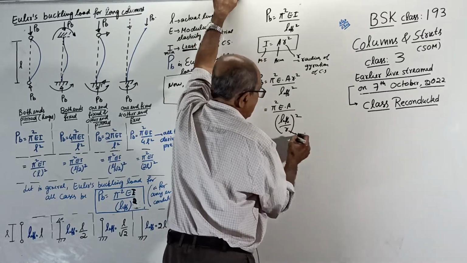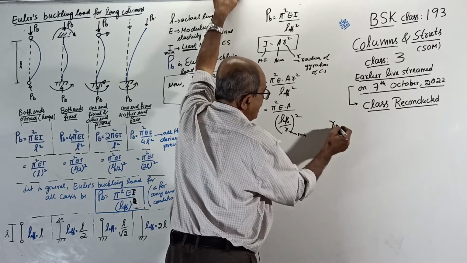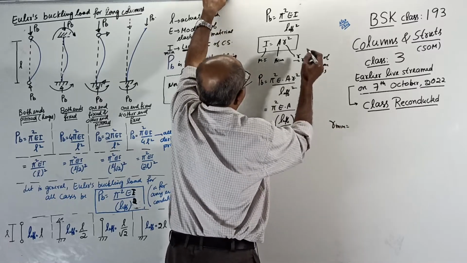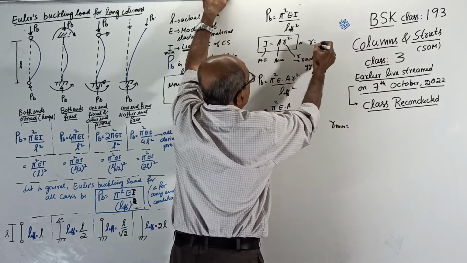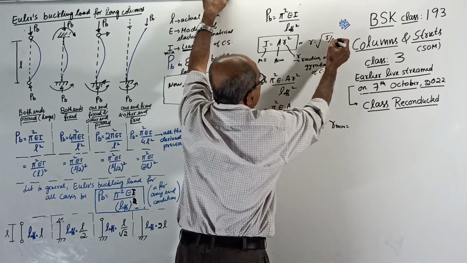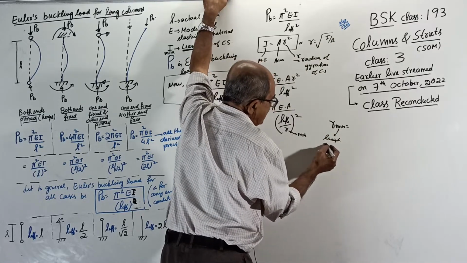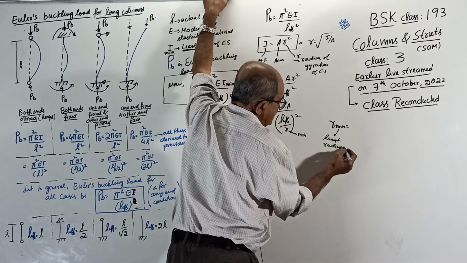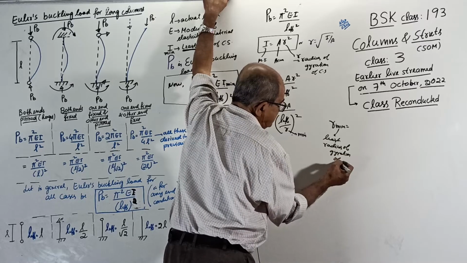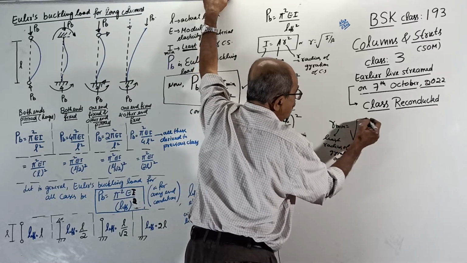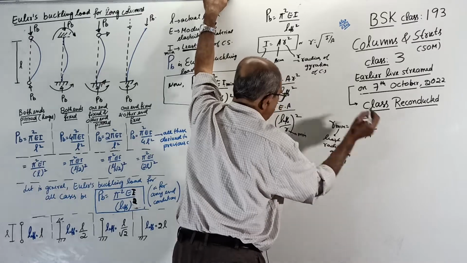Here R is called radius of gyration, R minimum. I equal to A R square, or you can say R equal to root of I by A. So R minimum, that is least radius of gyration of cross section, equals square root of least moment of inertia I minimum by A.